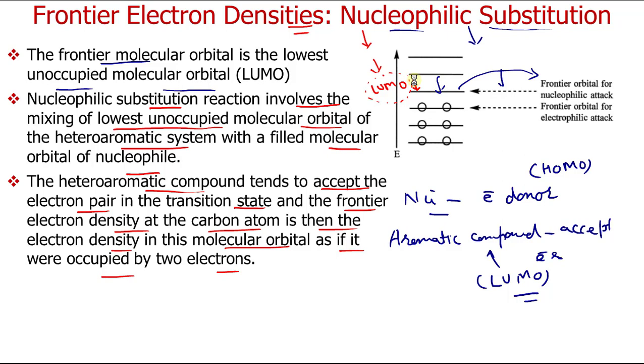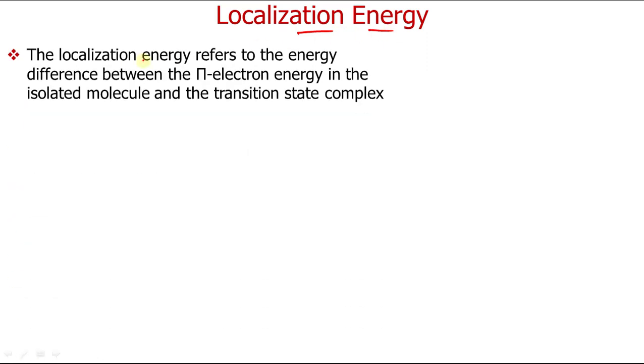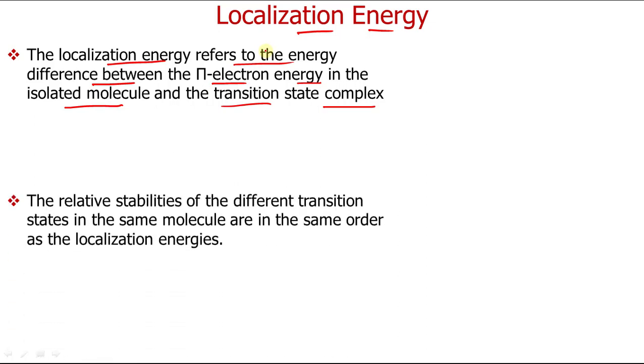So the next reactivity index is localization energy. So what does it mean? The localization energy refers to the energy difference between the pi electron energy in the isolated molecule and the transition state complex. So the transition state complex which has been obtained by attack of either an electrophile or a nucleophile, and the energy of the isolated molecule when there is no attack of the electrophile, that difference is called localization energy.